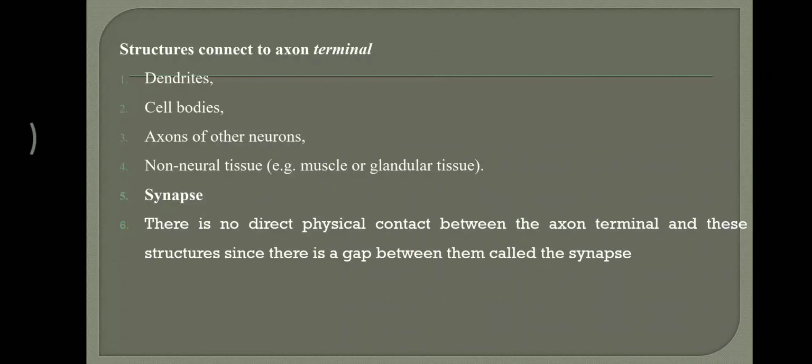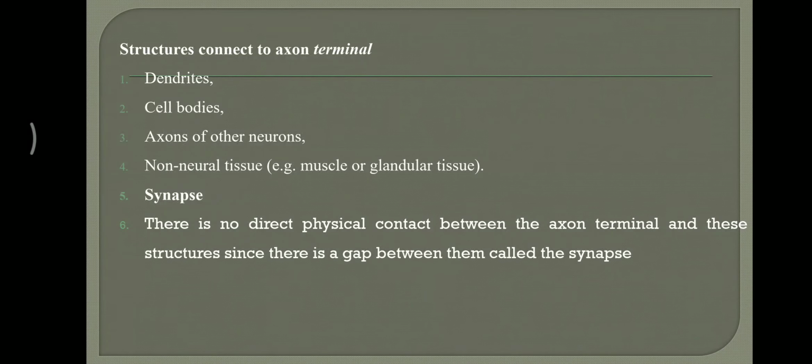Besides all these structures, non-neural tissue like muscle or glandular tissue is also seen. So these are the structures connected to axon terminal.